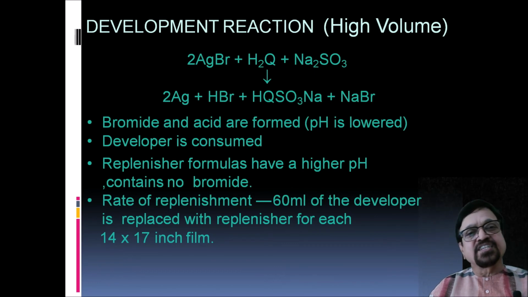So the replenisher does the work of replacing those which are consumed in a developing process and keeps the concentration of developer as new or fresh. The rate of replenishment is 60 ml of developer replaced with replenisher for each 14-17 film.